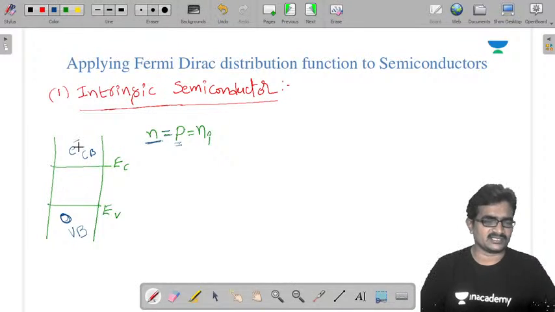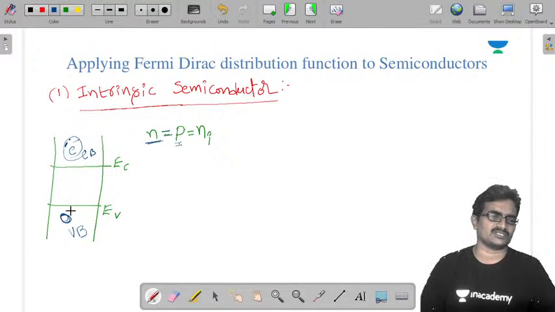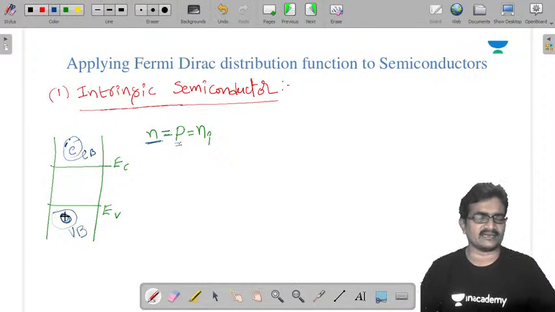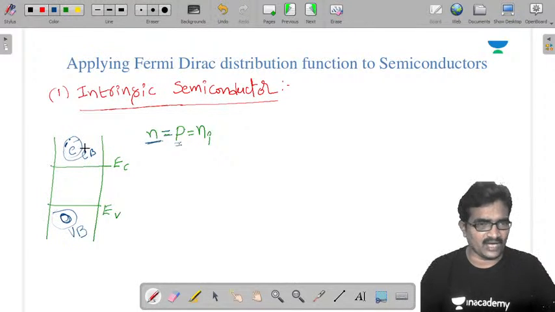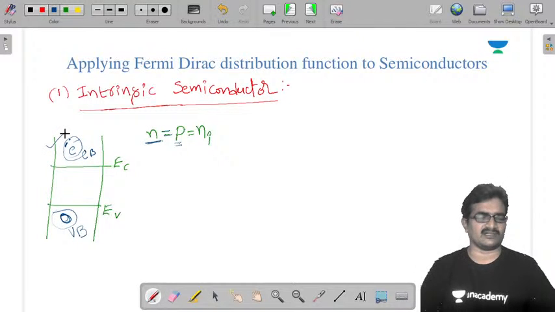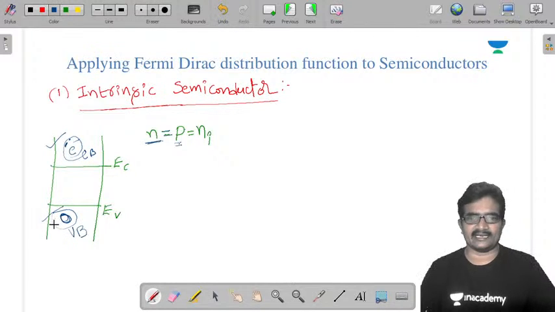That means the probability of occupancy in the conduction band is equal to the probability of vacancy in the valency band.